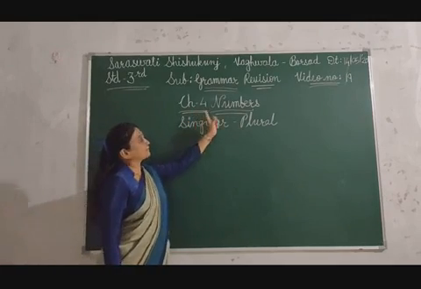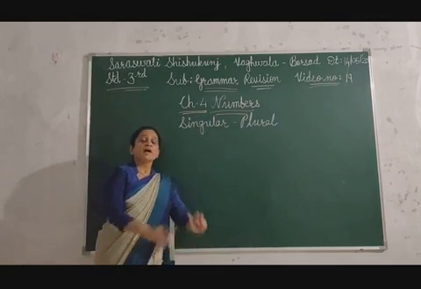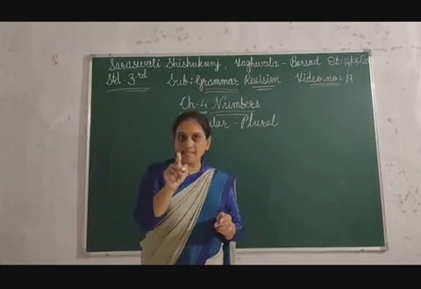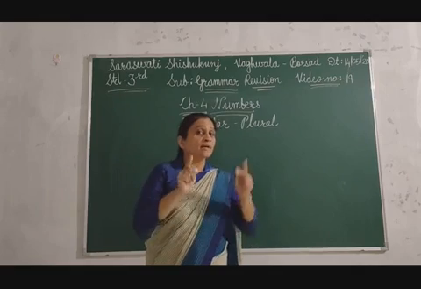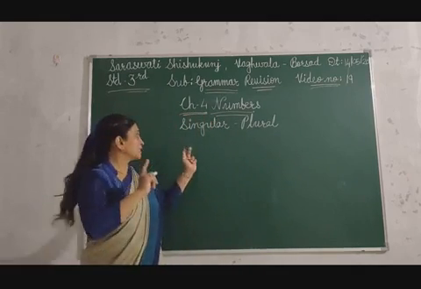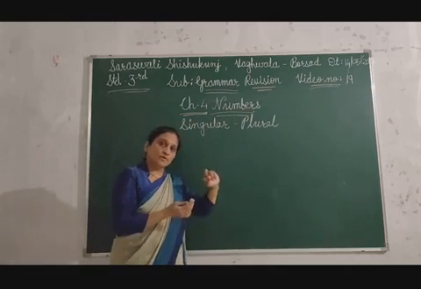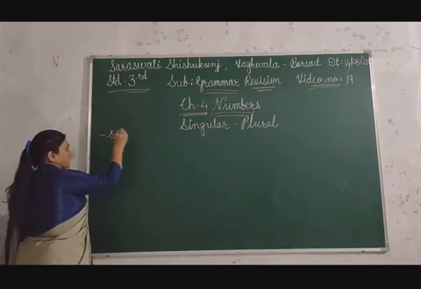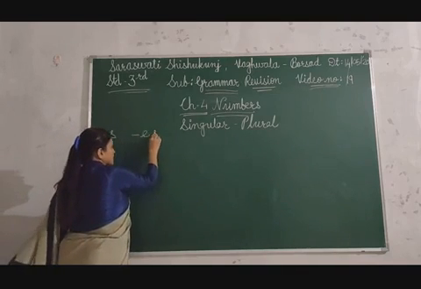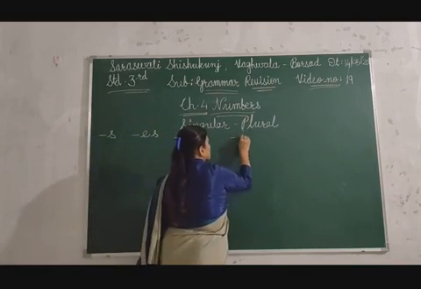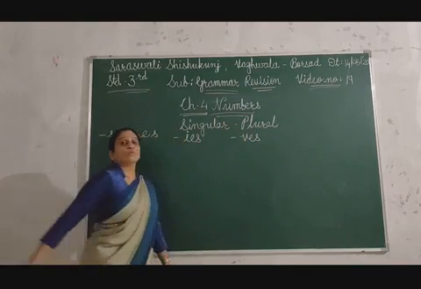So now children, chapter 4, numbers. In first and second, you have learned add s and add es. By adding s and by adding es, you can make the plural form from the singular. So now here you will learn some s, some es, some ies, some ves, adding words.